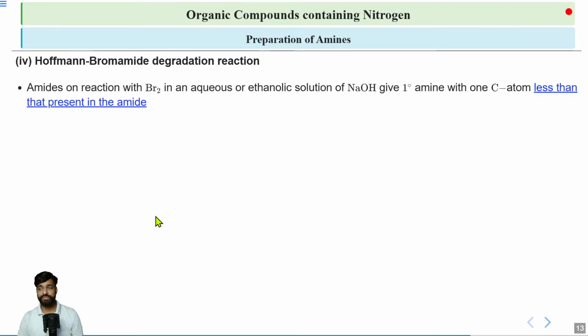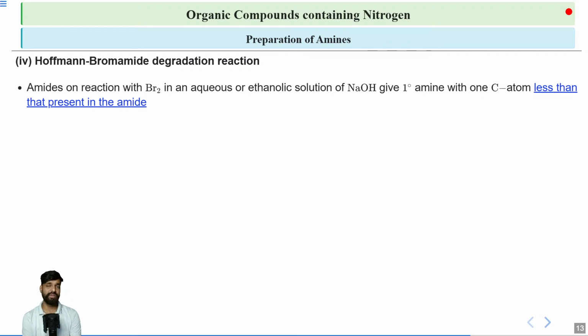Moving on to the Hofmann bromamide degradation reaction. As the name suggests, we will degrade the molecule by removing one carbon atom. And how does this reaction go on? First of all, we take the amide and then we react it with Br2 in aqueous or ethanolic solution of NaOH.